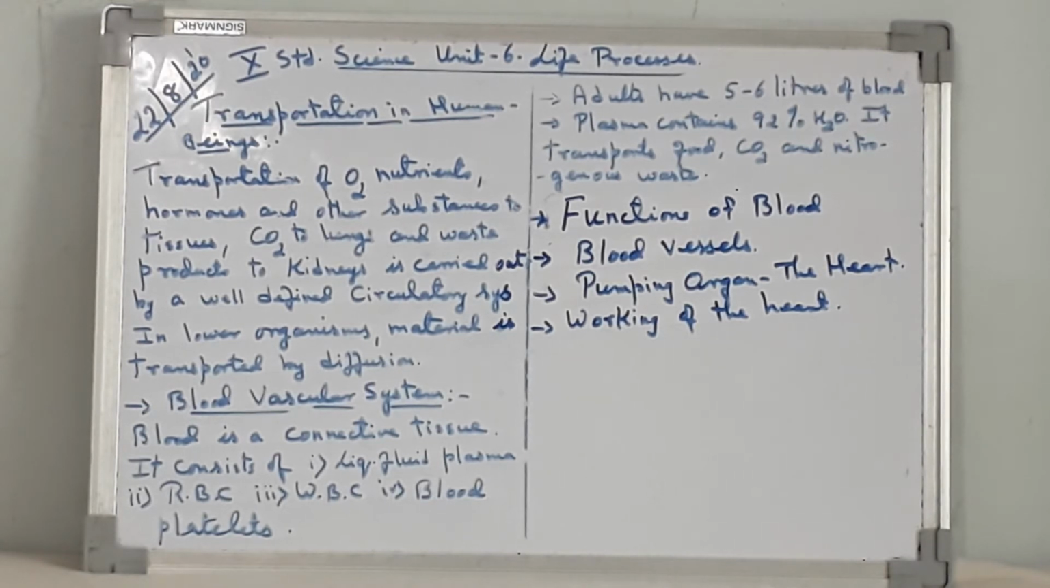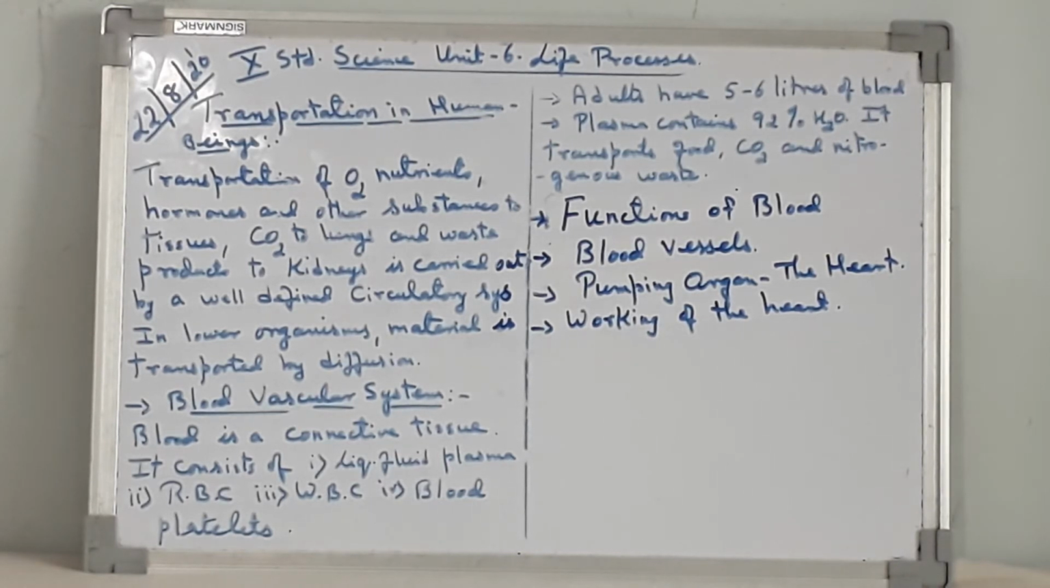Now we go to the blood vessels, that is, the blood vessels which are present are arteries, veins and capillaries. Arteries carry the oxygenated blood away from the heart to all the parts of the body. They do not have valves. They are deep-seated. Veins carry deoxygenated blood from the different parts of the body to the heart. They have valves to prevent the backward flow of blood. They are superficial, that means they are close to the skin.